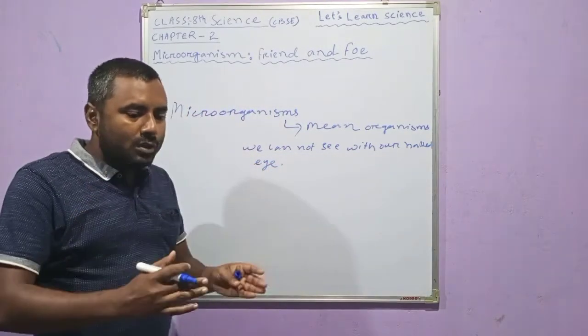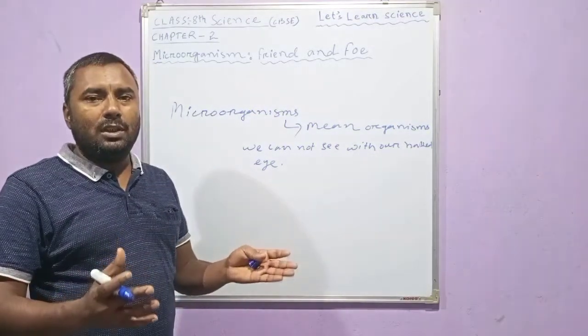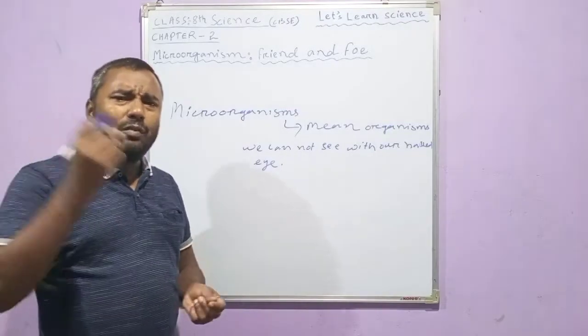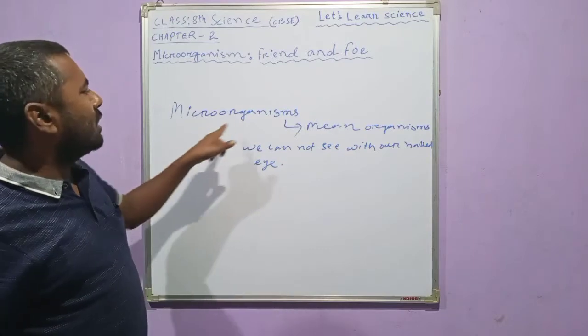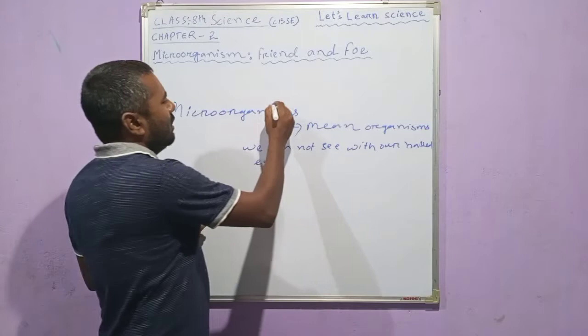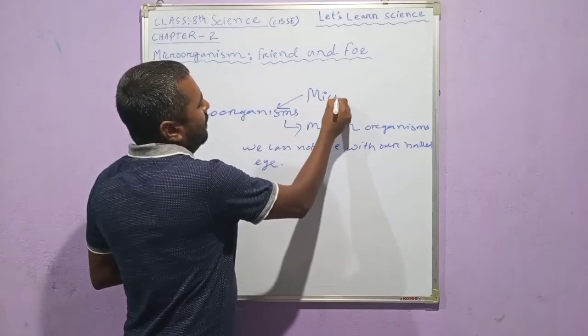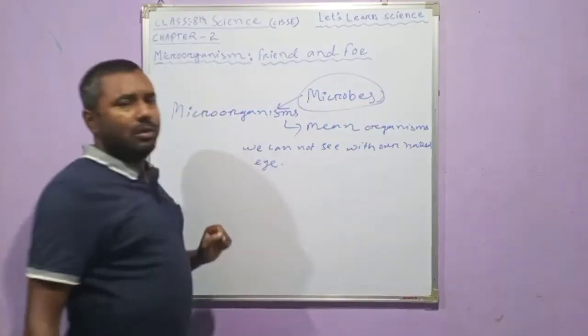If you try to look at them with your naked eye, you cannot see them. If you see them under a microscope, then they are visible. That type of tiny organisms, living creatures, is termed microorganisms. Simply they are also called microbes.